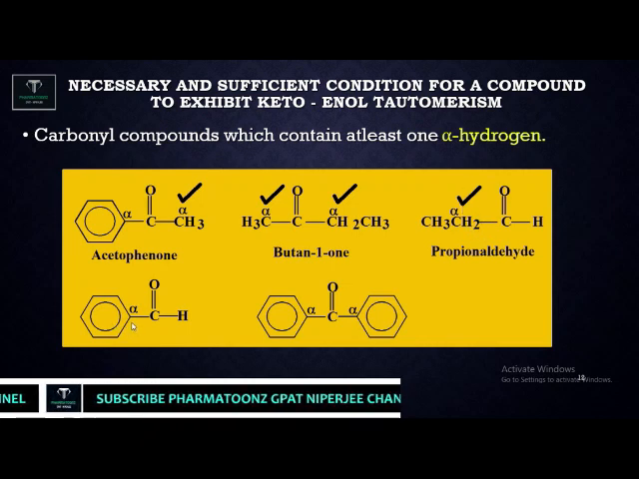In the case of benzaldehyde, the aldehyde group is attached to the benzene ring, so the carbon is replaced by the ring, and hence there is no alpha hydrogen present here, so no tautomerism is exhibited in the benzaldehyde molecule. In the same way diphenyl ketone has no alpha hydrogens on either side of the carbonyl carbon, so with this structure keto-enol tautomerism is not possible.